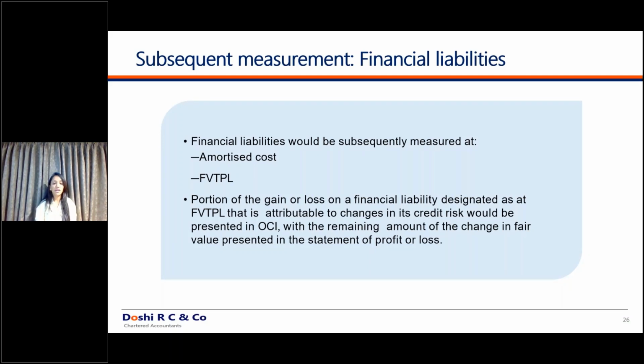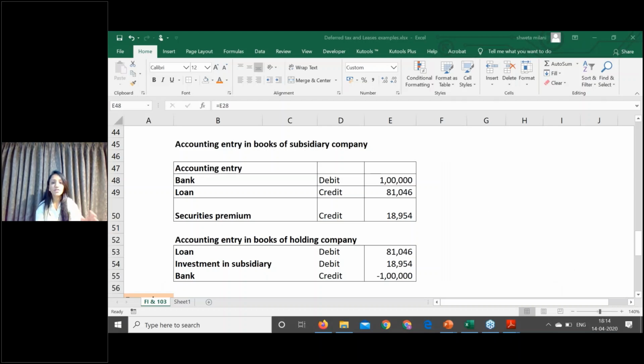We have discussed the classification. So you have 3 classifications for assets and only 2 classifications for the liabilities. We have discussed the accounting. Once you classify it at fair value, the accounting is pretty simple, whereas the accounting for amortized cost is a bit complex. Then moving ahead, we have also discussed where the differences will be transferred.